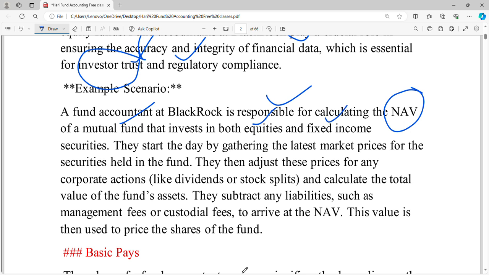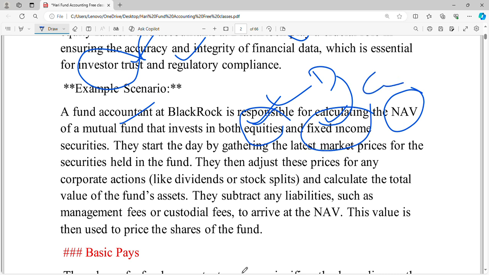So the fund house may invest in equities, or they may go with debt, which means they will have fixed income. If we are investing more in equities, this is an aggressive nature, whereas if we are investing more in fixed income, it is a conservative approach.